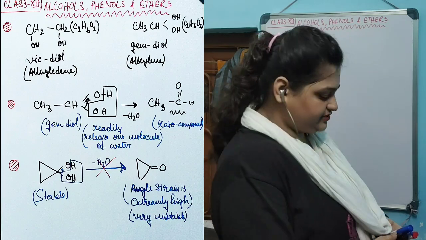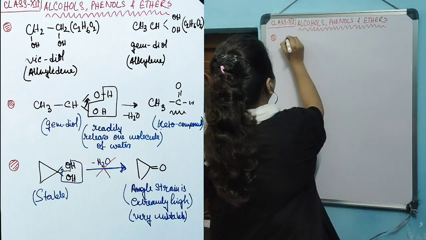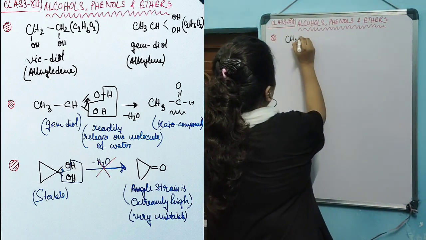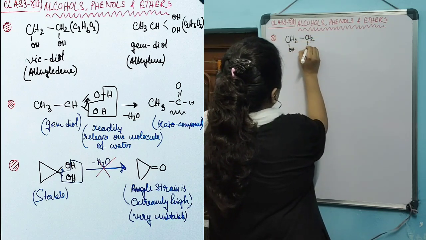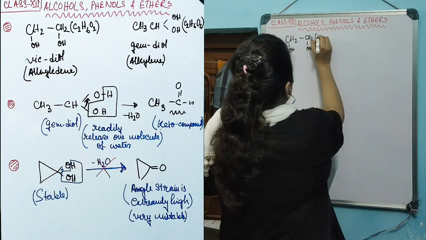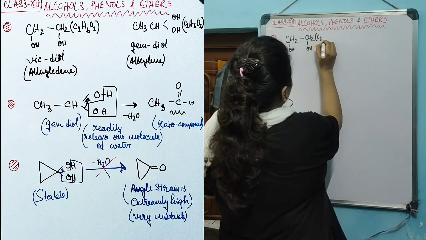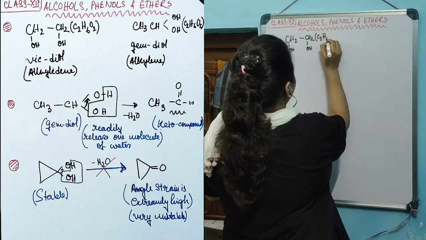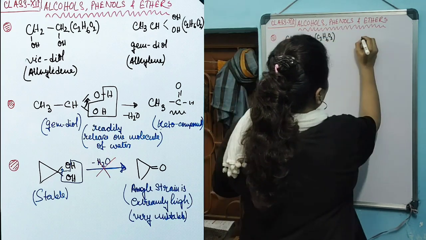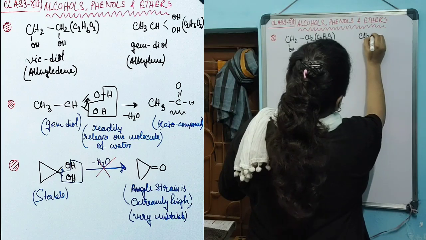Diols are of two types. Let's take an example of this diol. The molecular formula of this compound is C2H6O2. And let's take an example of this other diol.